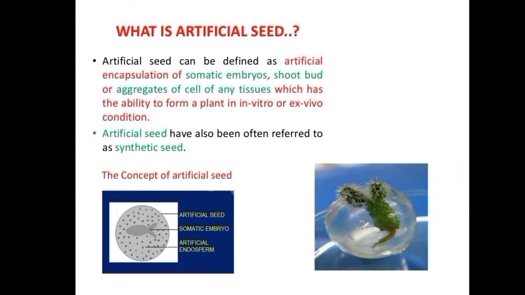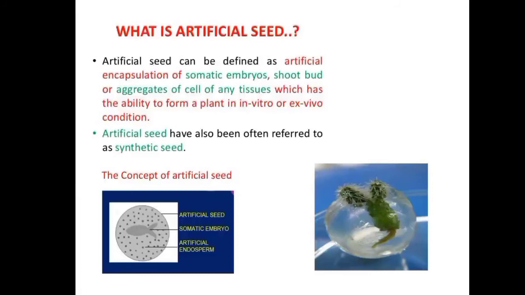For the production of artificial seed, we have to select the somatic embryos for the best results. You can also choose shoot buds, axillary buds and shoot tips, or cell aggregates which have meristematic cells, which have the capacity to produce a new plant.